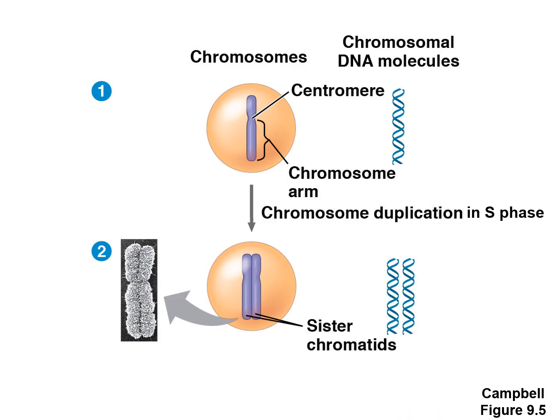Okay, so here's just a picture showing you've got your original chromosome, and when the cell goes through S phase of interphase, we'll make a copy of that chromosome. We just join together those two copies, those two sister chromatids at the centromere here, and that is your copied chromosome there during S phase.